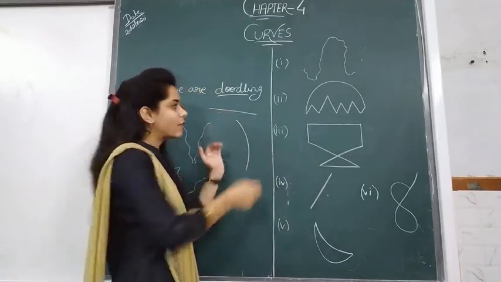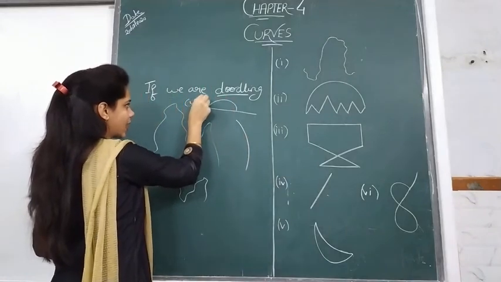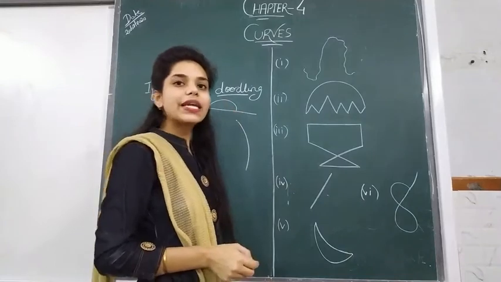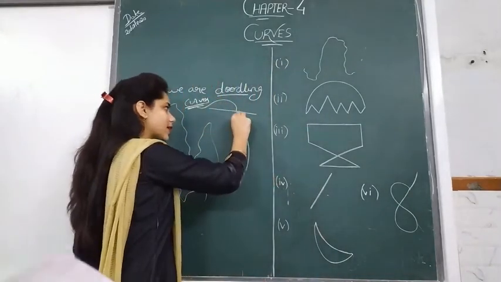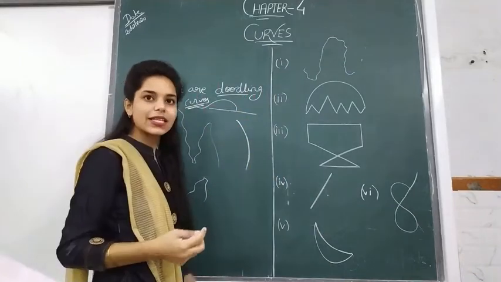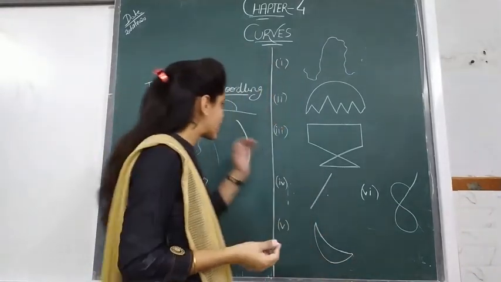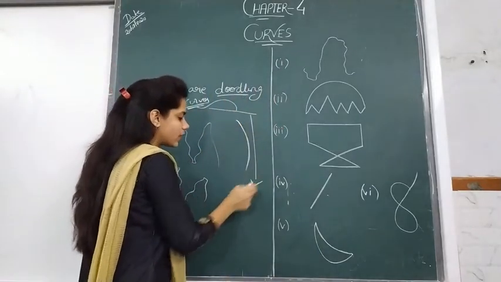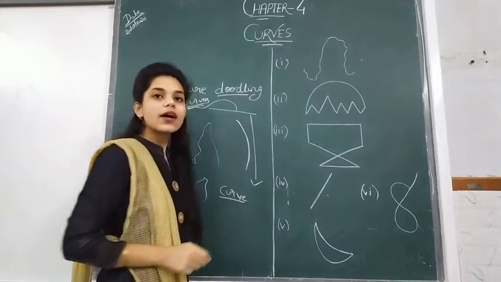In mathematics we can also call this straight line a curve, but in real life it is not like that, because curve means in our mind it strikes like something that is not straight. So in mathematics we can use this term for a straight line also. This is also a curve. Understood?